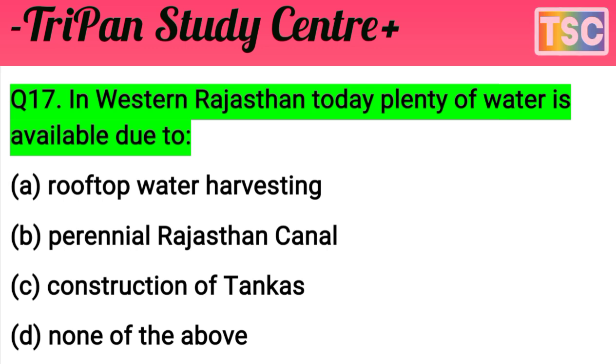You must have thought of your answer. Let's see what the answer is for this question. Western Rajasthan today has plenty of water available due to... The rooftop water harvesting, construction of tank are not applicable here, nor is none of the above, but the answer is B. Perennial Rajasthan Canal. That is the most important: Western Rajasthan today has plenty of water due to the Perennial Rajasthan Canal.